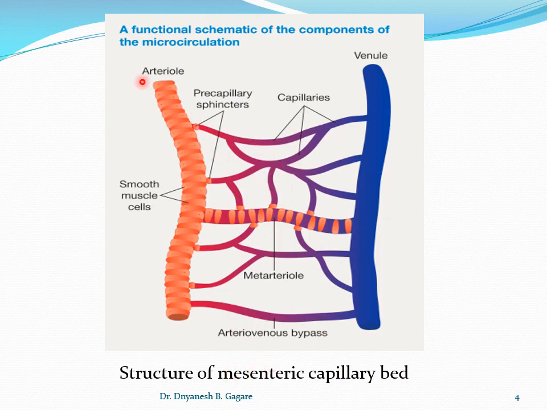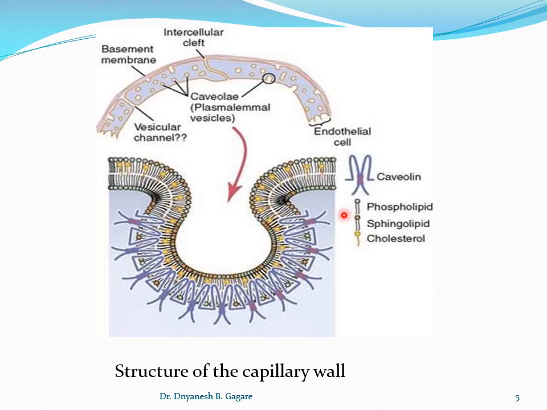So students, remember what arterioles are, what metarterioles are, what veins are, and how they are encircled by the smooth muscles. Okay, then see, one more diagram is there. So this is the structure of the capillary wall. Okay, so here try to understand.